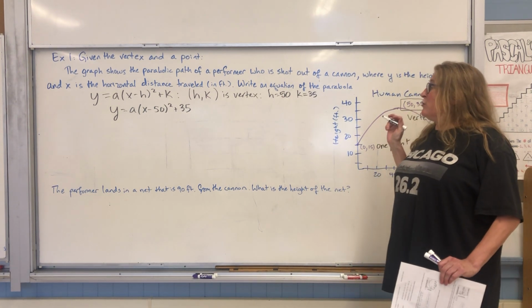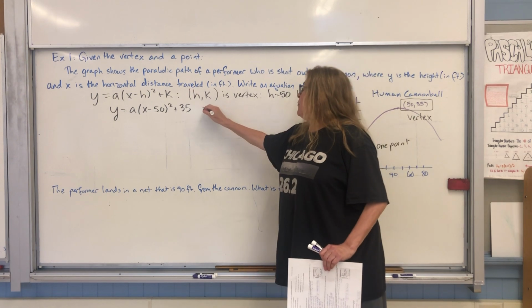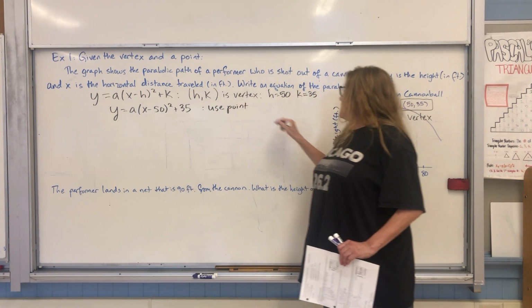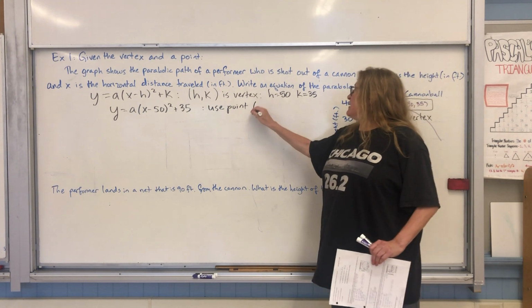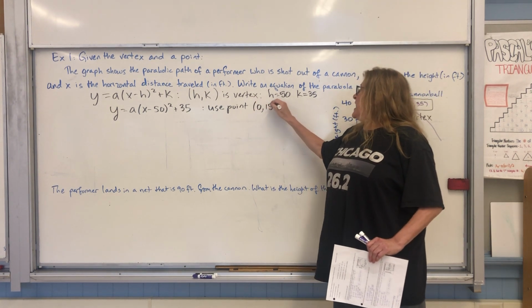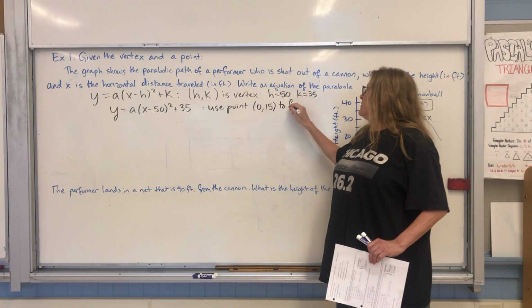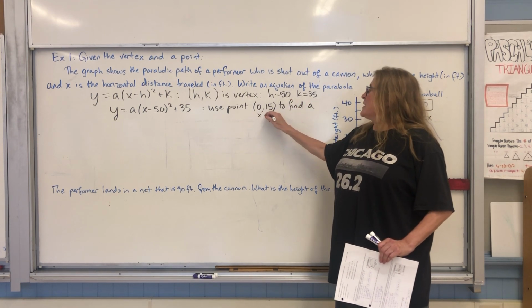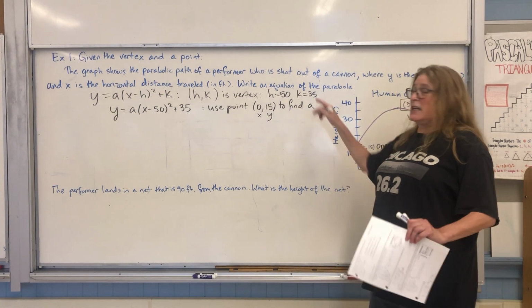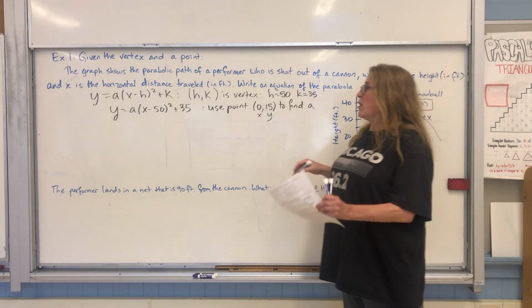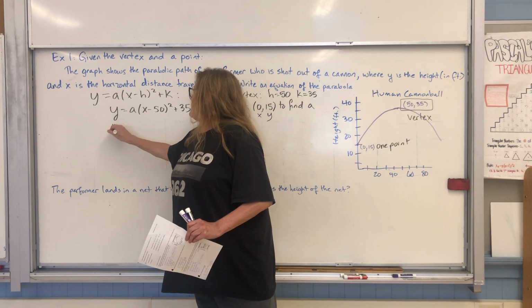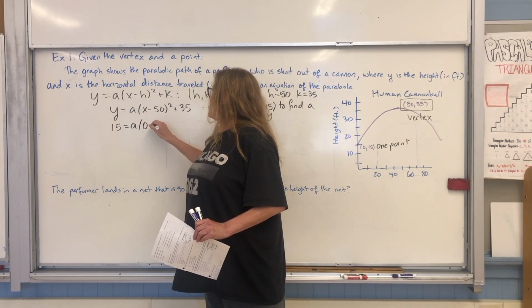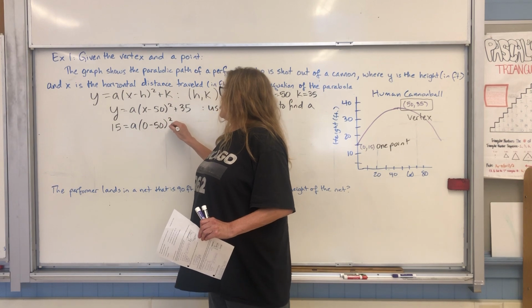So what I'm going to do is I'm going to use the point. In this case, it's 0, 15 to find a. So 0 is an x value and 15 is a y value. So I'm just going to plug in 0 and 15 for x and y. So I've got 15 equals a times 0 minus 50 squared plus 35.